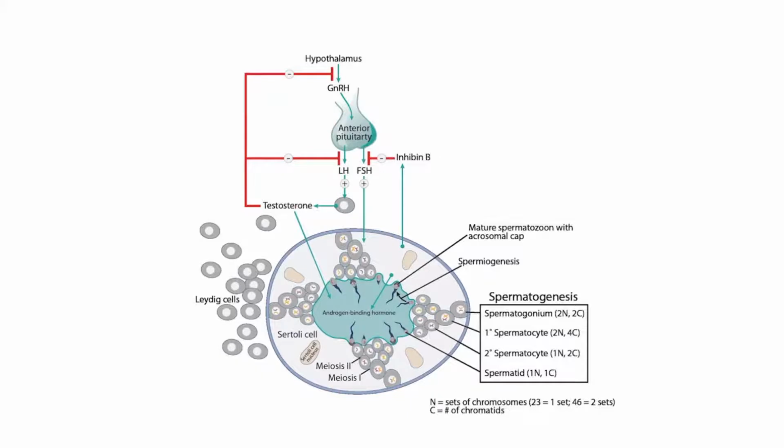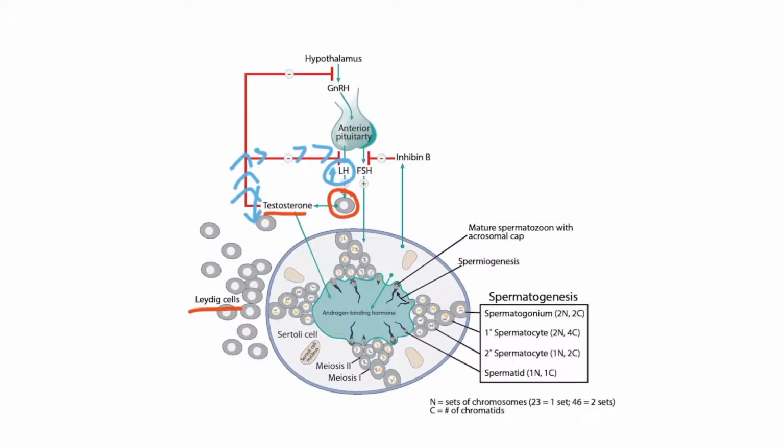Now this is a diagram of the seminiferous tubules, which is discussed in great detail in the physiology reproduction chapter. When discussing testicular atrophy, focus your attention on the seminiferous tubules and things will be clearer. There are Leydig cells here and they produce testosterone. You can see this Leydig cell right here. And if these Leydig cells are dysfunctional, testosterone will be low. And such is the case in Klinefelter syndrome. Without enough testosterone, LH will not be inhibited because, as you can see, testosterone will actually go to inhibit LH. So as a result, LH levels will be elevated.